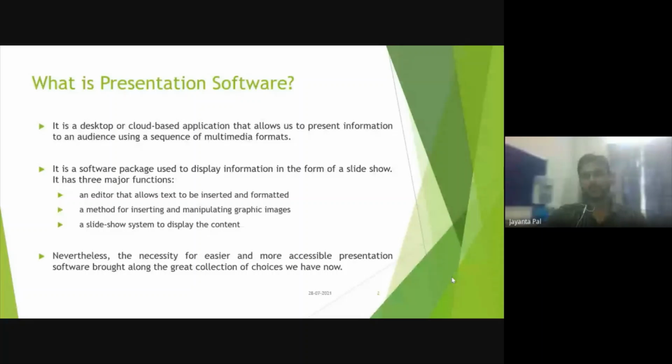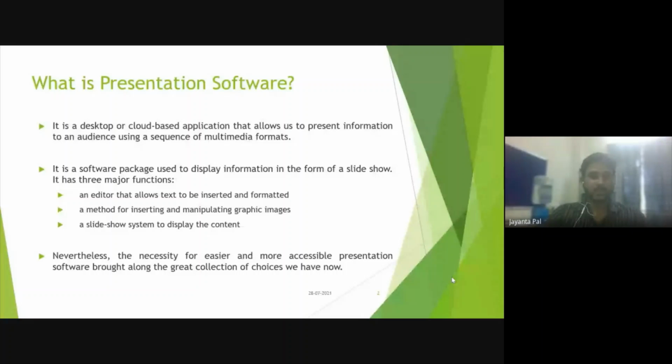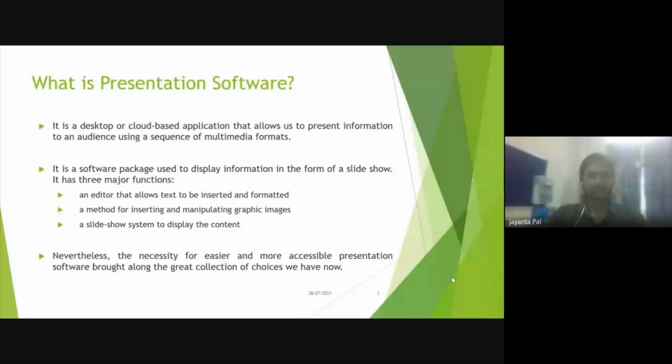Nowadays it is becoming more and more attractive. Only having a formal presentation may not serve the purpose in some cases, so in more cases it has to be more stylish.